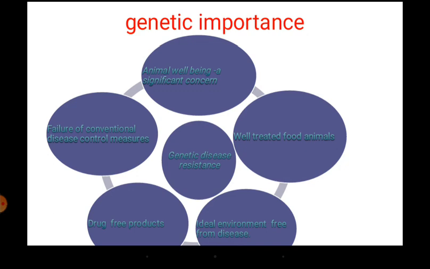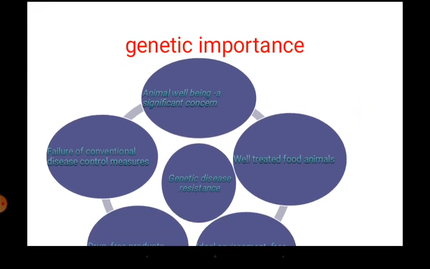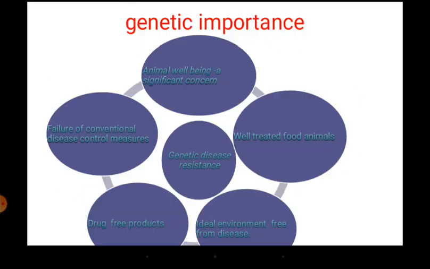So consumers want well treated food animals. Okay, that is what I just explained here. Consumers want well treated animals, and they also want drug free products. In order to provide drug free products, naturally we should have a disease resistant flock. And naturally they want their animals to be healthy. So this also will be taken care of when you breed the animals for disease resistance.